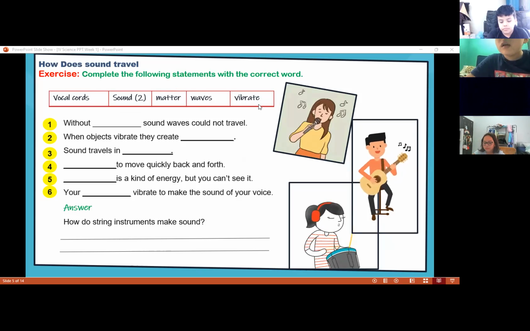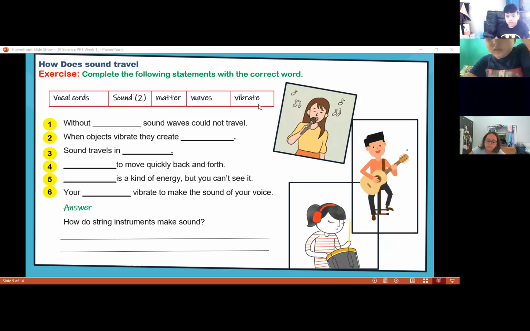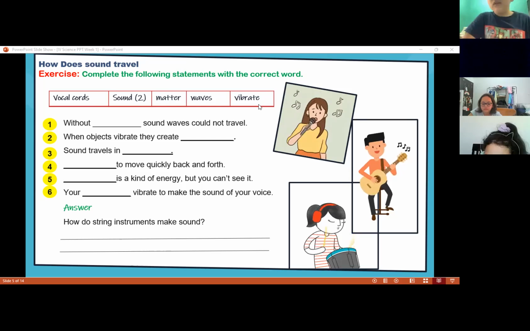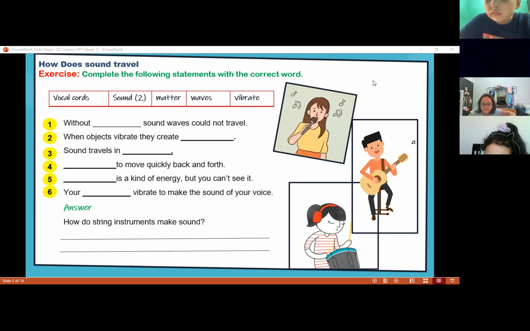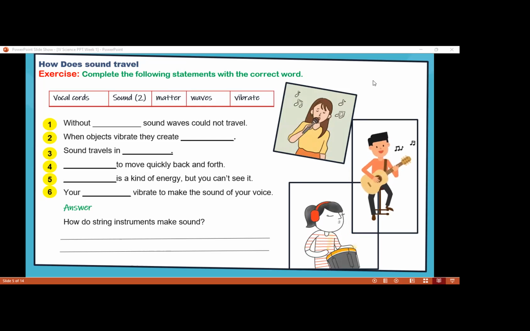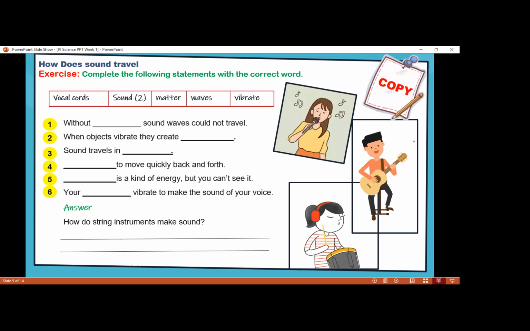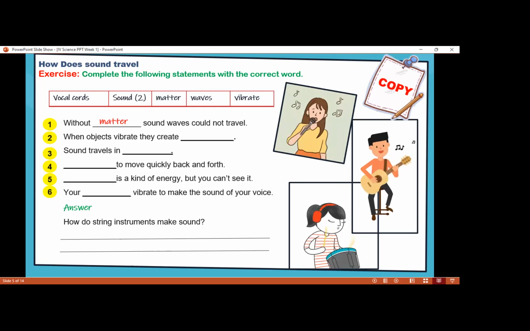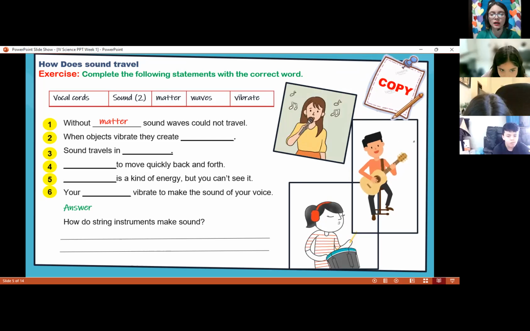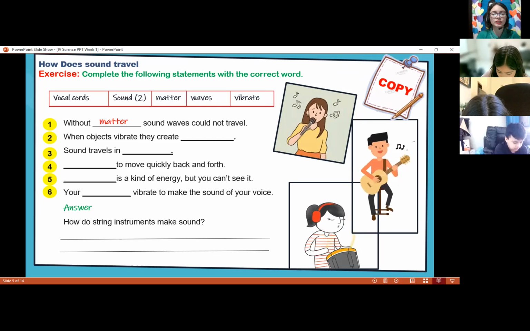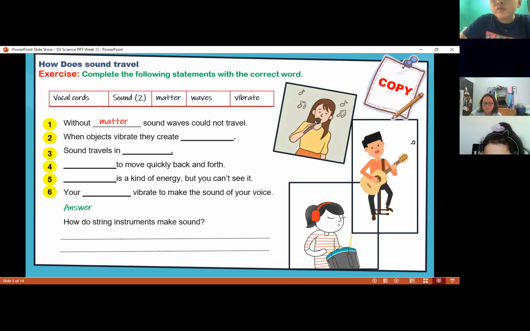For example, number 1, it says, without blank, sound waves couldn't travel. What do we need here? Which word is going to match in this sentence? Without matter, the sound waves couldn't travel. Remember that it needs to be matter, which is everything that is around us. So the sound is not going to travel if there is no matter. Matter is everything around us.